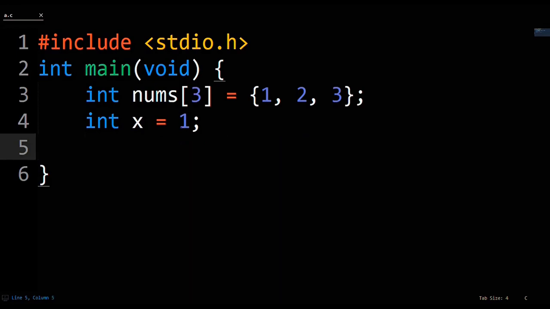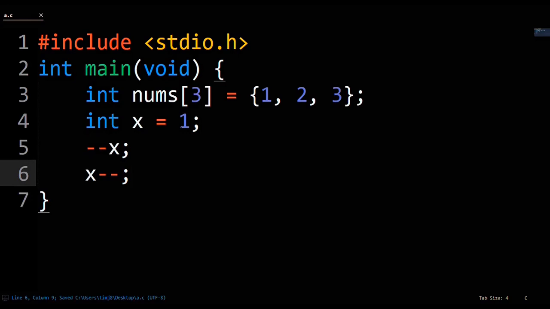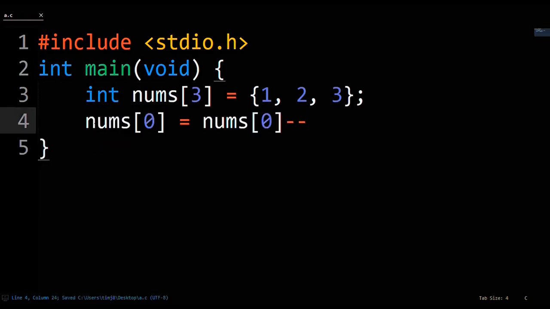Unary subtraction is similar to unary addition in that it always has the end result of subtracting 1 from the original value. It also comes in the flavors of --x, or prefix subtraction, and x--, or postfix subtraction. We can also do the same trick on the array with postfix subtraction. Postfix subtraction won't subtract 1 from the actual first element in the array because the assignment happens before the subtraction happens.